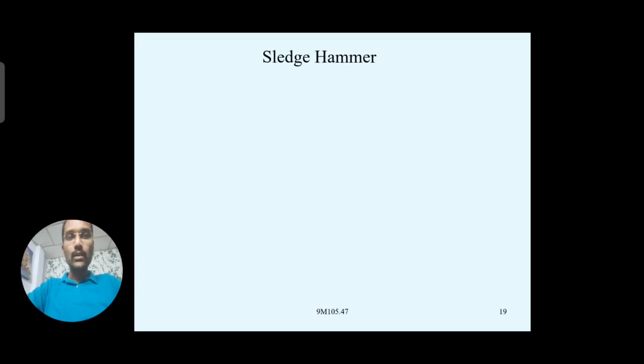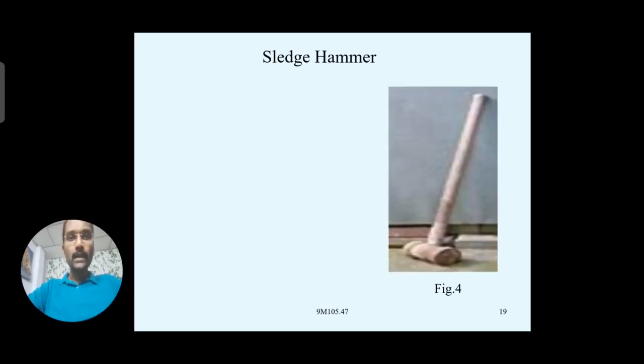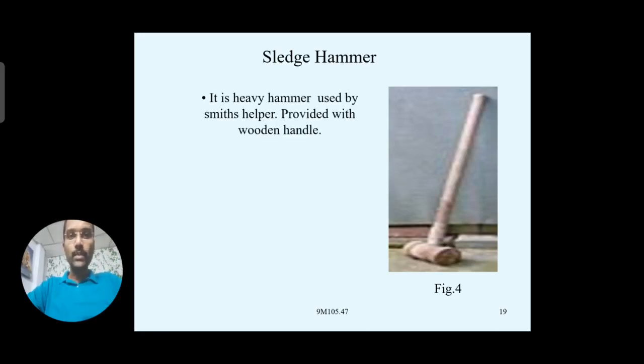Whoever the smith's helper is, he uses additional hammers along with the smith who is using those hammers. Additionally, the smith's helper will use the sledgehammer. It looks similar in shape to the ball peen hammer, but at both sides it has flat ends. Instead of the ball peen at one end, it has flat ends, or in some cases a straight peen, generally used for supporting purposes.